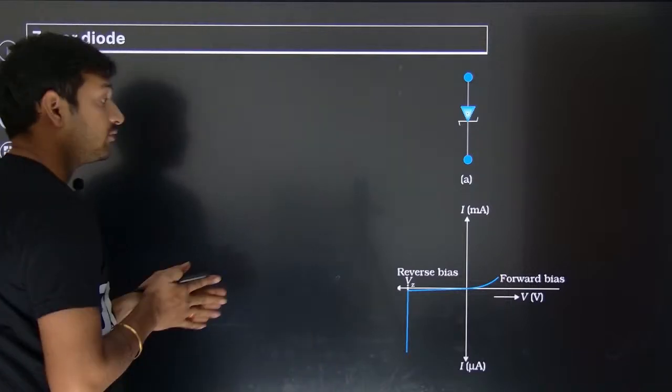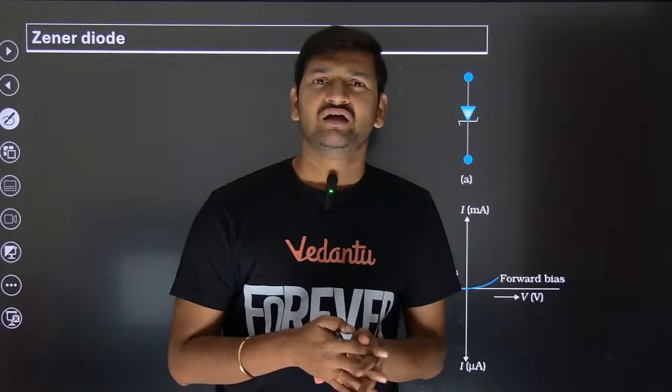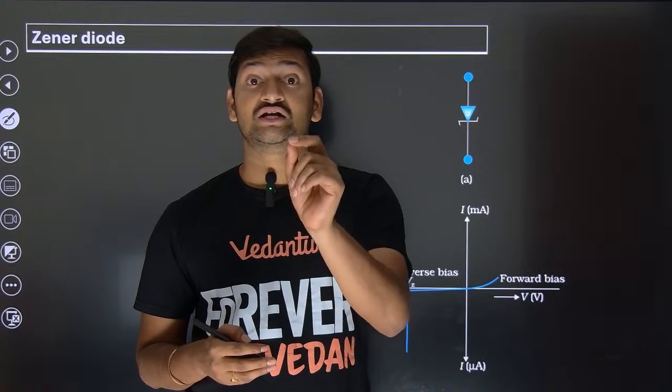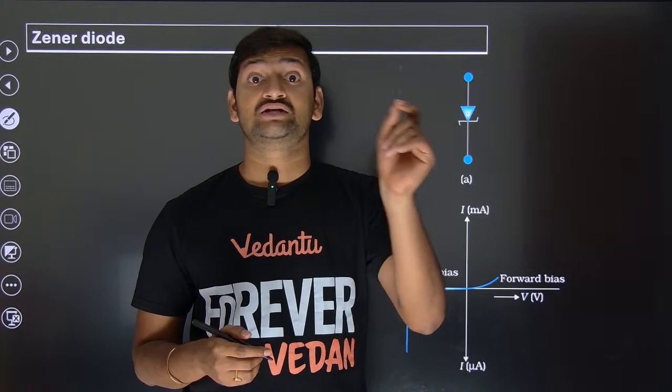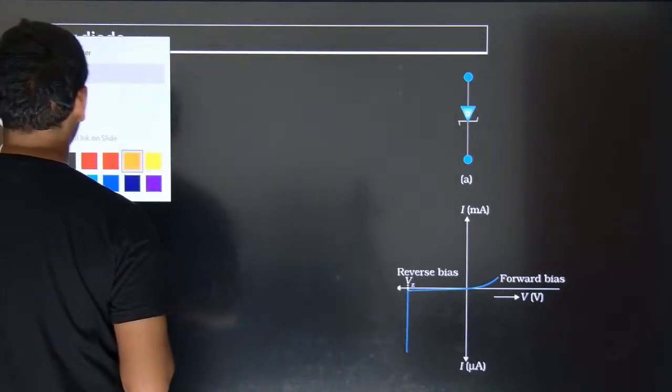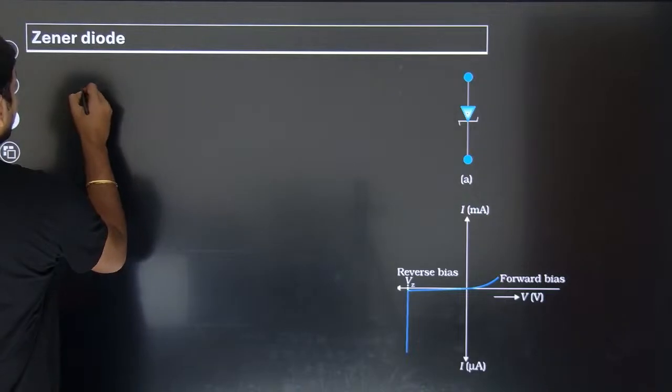Okay, fine. What is a Zener diode? A heavily doped PN junction diode can be used as a Zener diode.